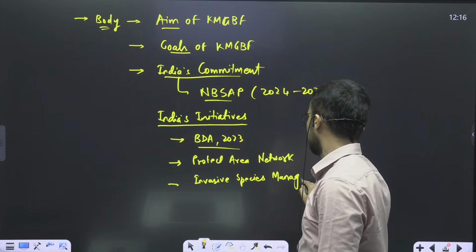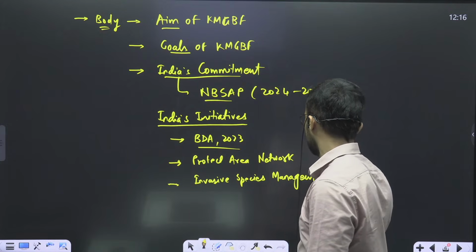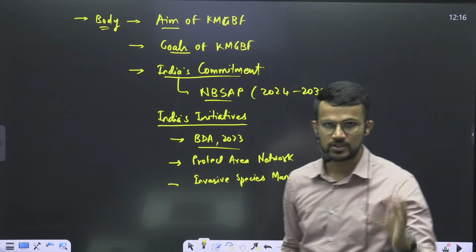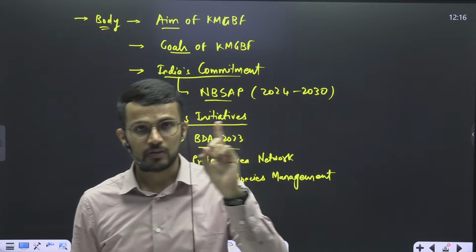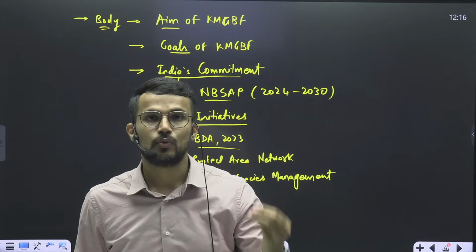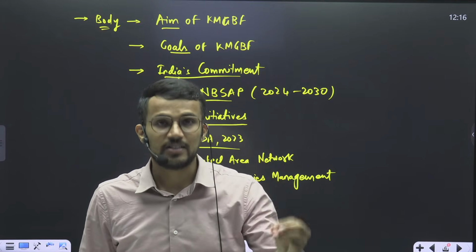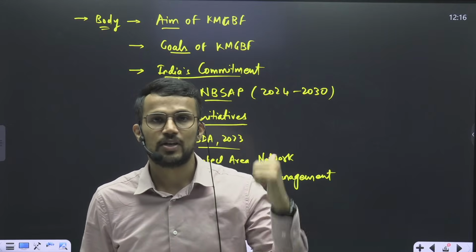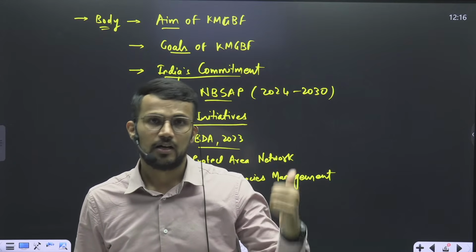India has started invasive species management, and this is aligned with one of the targets of the Kunming-Montreal Global Biodiversity Framework, because in one of the targets, the framework has recognized the threats that invasive species pose to biodiversity, and hence in India we have started the management of these invasive species.